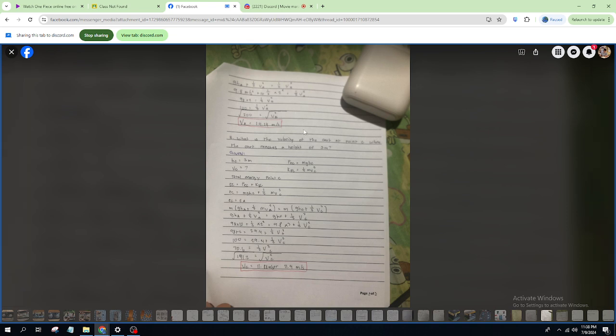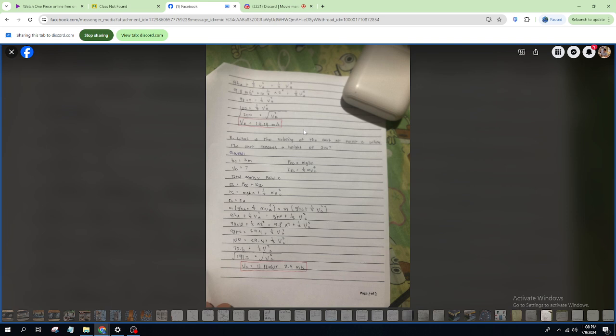So let's proceed to letter B. What is the velocity of the cart at point C when the cart reaches a height of 3 meters? Using the conservation of energy, we need to find the velocity at point C where the height is 3 meters.